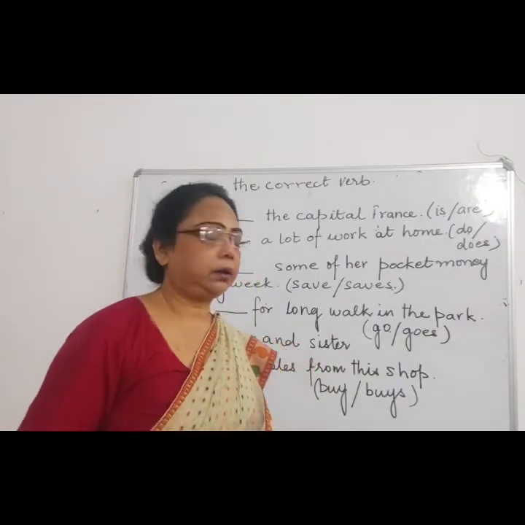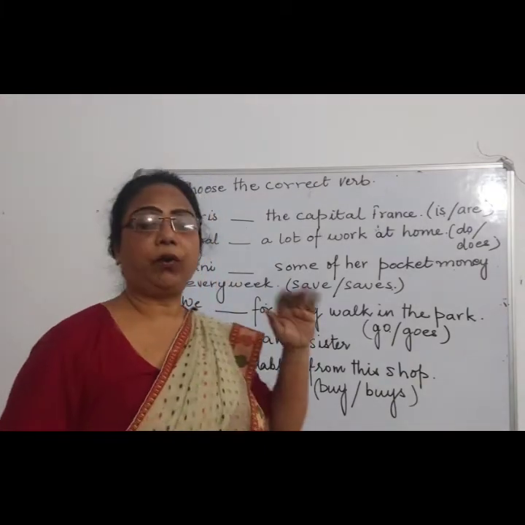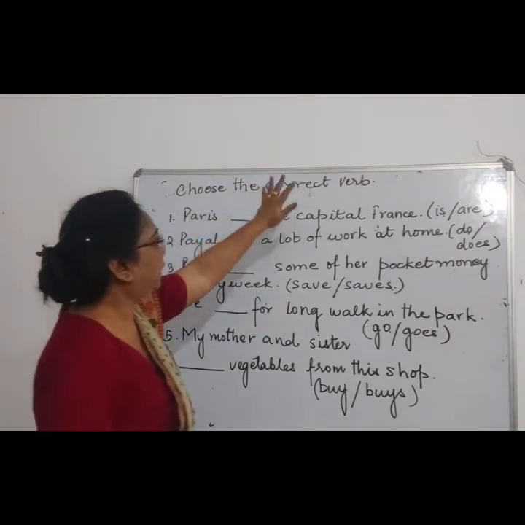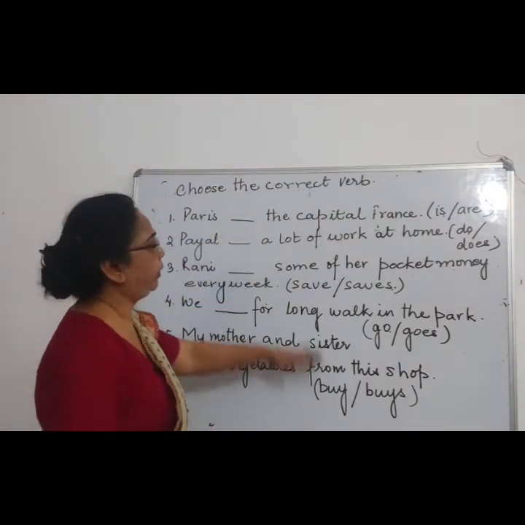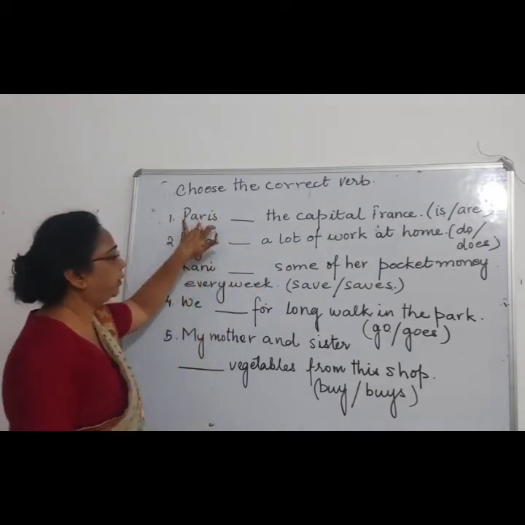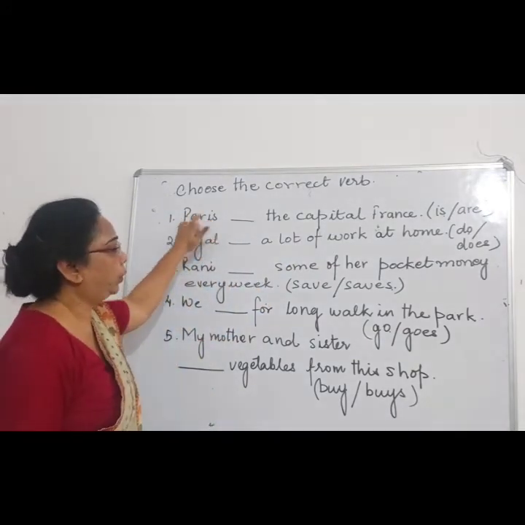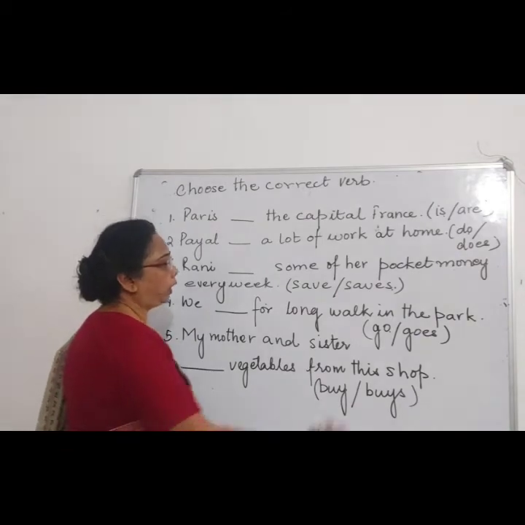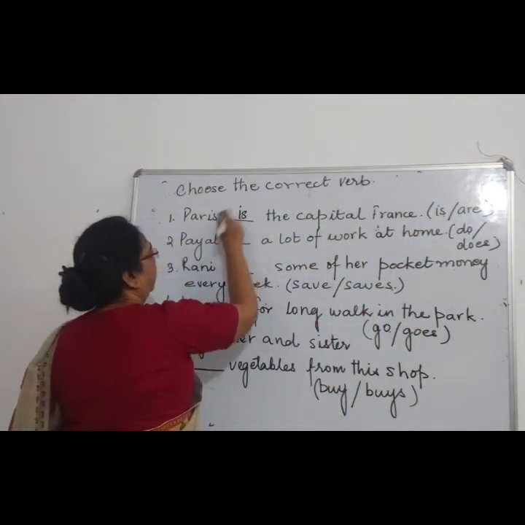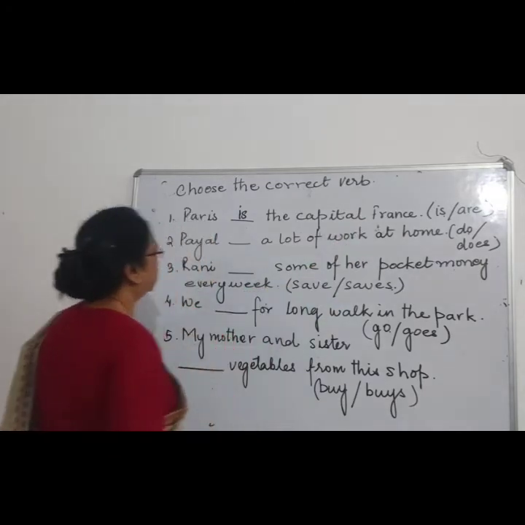Now let's take a quick recap of what we have seen in the rules. That is, choose the correct verb. Options are given, we have to choose. Paris is the capital of France. Now Paris is the name of a place, so it is one name. So what will it be, is or are? It will be is. Paris is the capital of France.